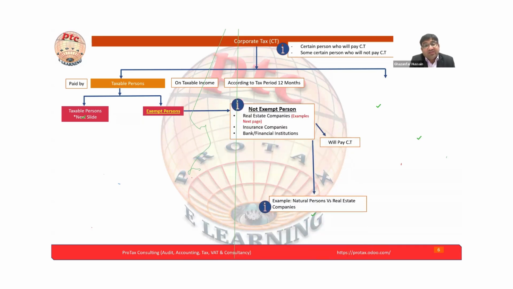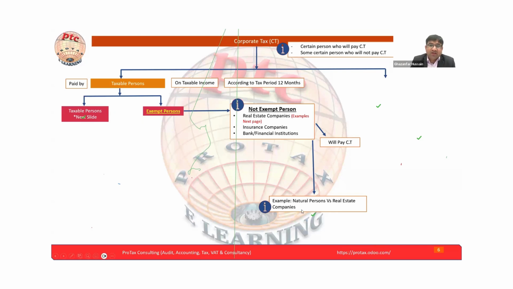Before going into who the exempt persons are, let's see who are not exempt persons. Because mostly people, in the UAE and other professions also, may have ambiguity on this. Real estate companies, we will have detail in the example also for understanding. Real estate companies, insurance companies, banks and financial institutions are not exempt persons. They will pay the corporate tax.